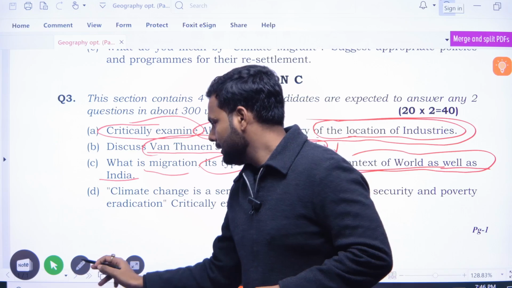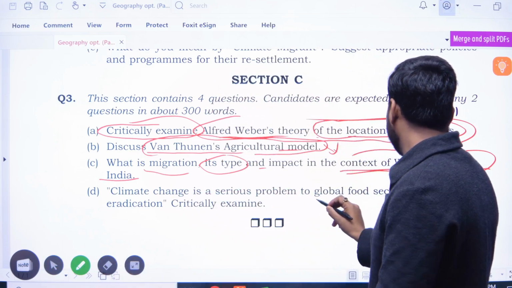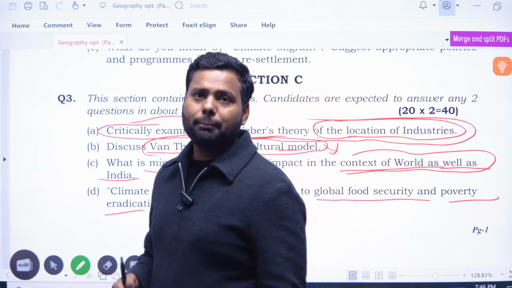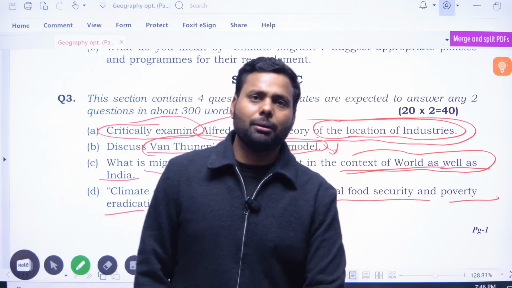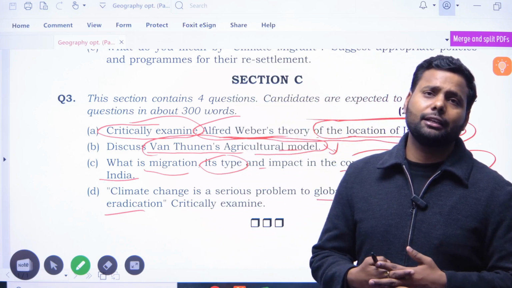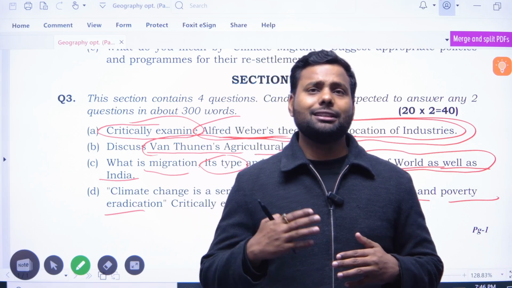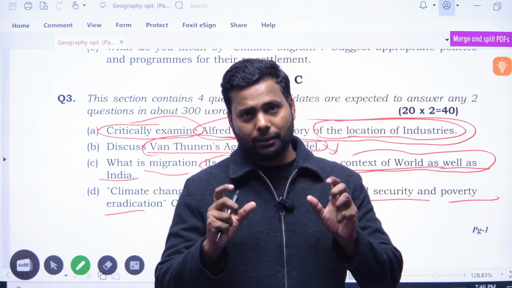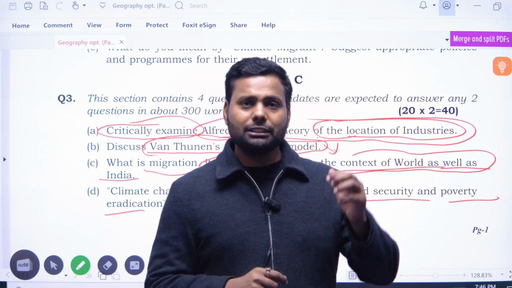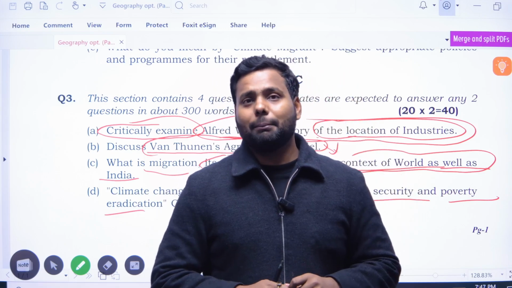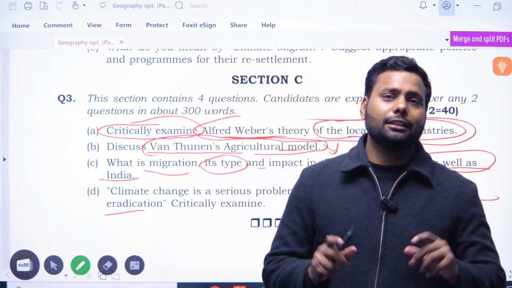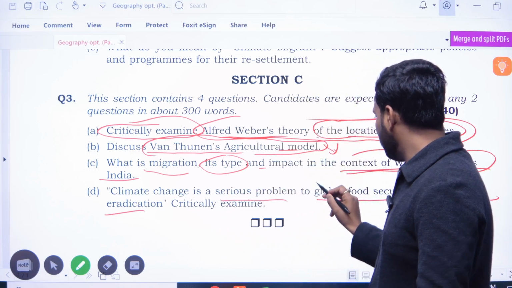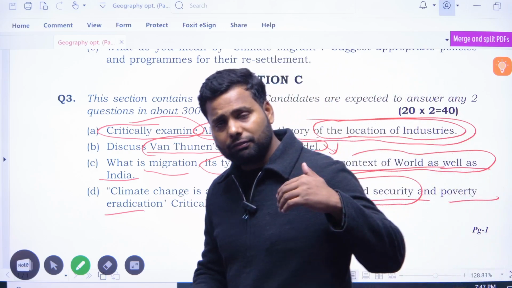Okay. Next, climate change is a serious problem for global food security and poverty eradication. Absolutely, it is a very important thing. Climate change is a serious problem, caused by anthropogenic reasons. Day by day, the average temperature of the earth is increasing. According to the latest IPCC report, the Earth's average temperature is said to be 6.5 degrees Celsius, but in general books people say the average temperature of Earth is 15 degrees Celsius. So climate change is a serious problem which also affects food security.